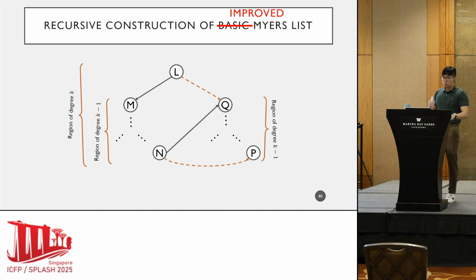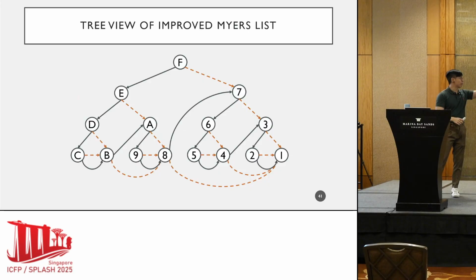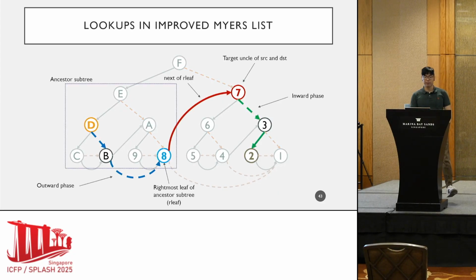So if we just move things around once again, just to reveal its tree structure, you can tell this more closely resembles a tree, right? And just to show you an example of an improved Myers list, this is what it looks like. And if I just de-emphasize some of the pointers, you can tell, hey, we have recovered a tree-like structure. Okay, so how are lookups performed in this list?